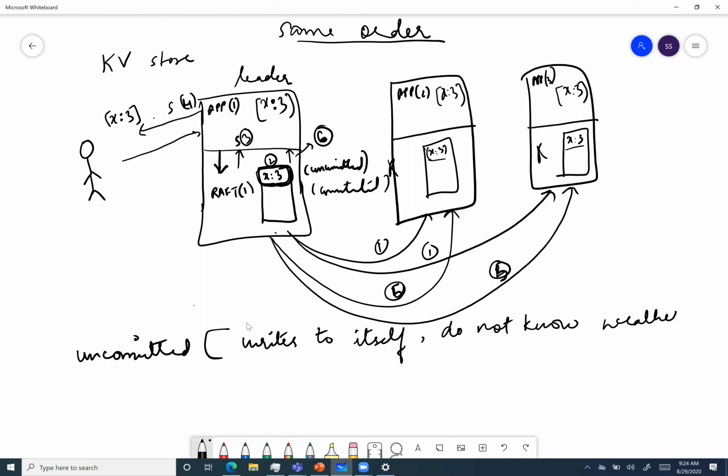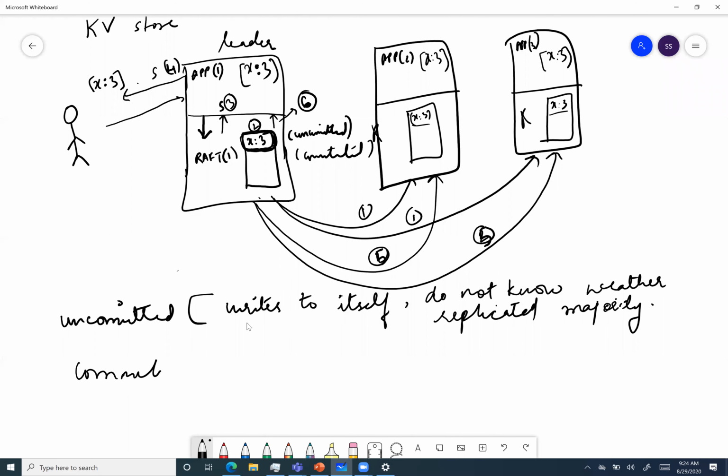So when it says committed, that means, has it got some kind of heartbeat from the followers that they're ready to commit? Yeah, so in the committed state, as you can see, it commits to itself. Basically, it has received a response from the majority.